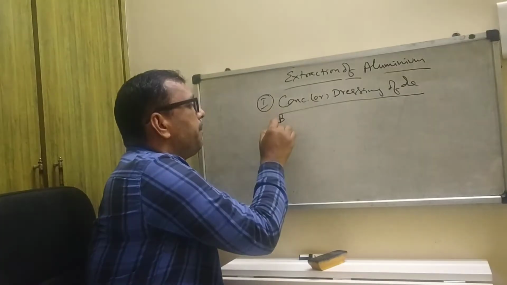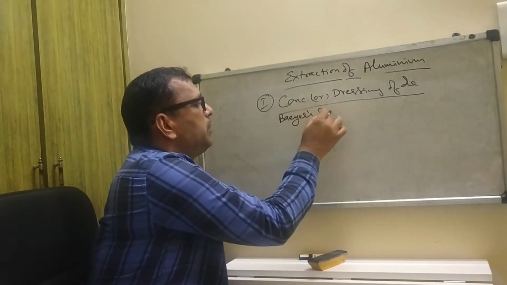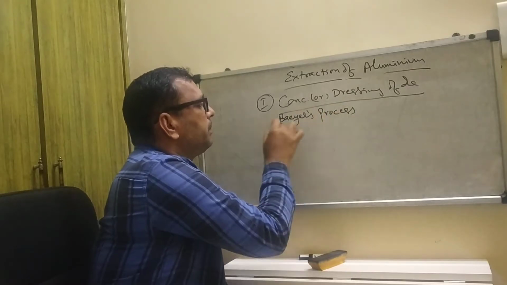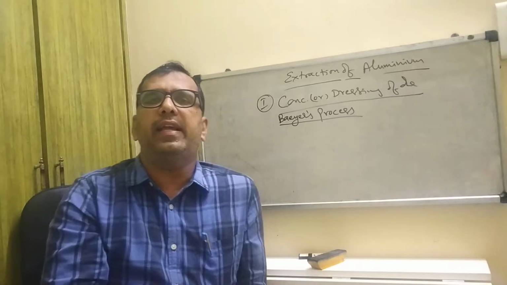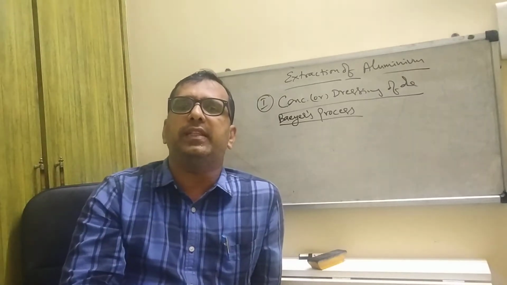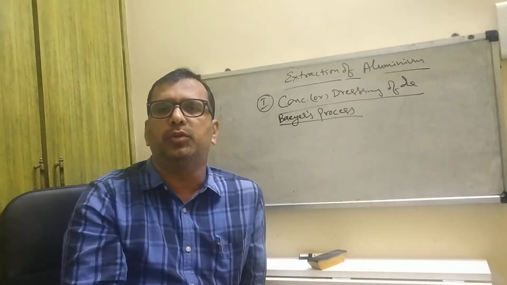Now, here we use Bayer's process. In the concentration or dressing of the ore, Bayer's process is used.